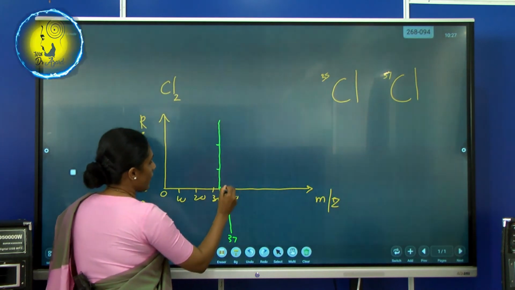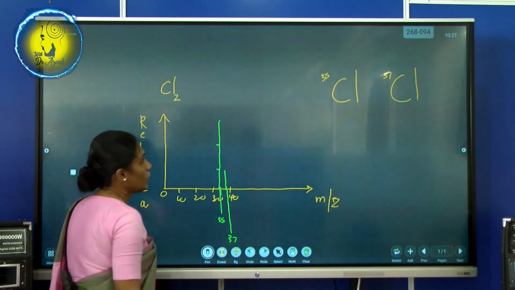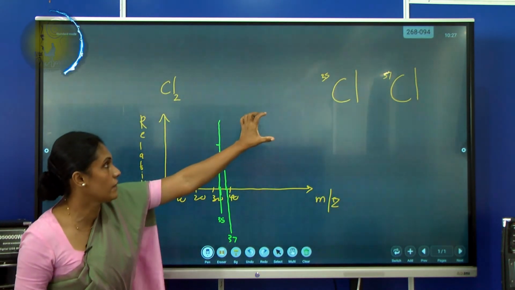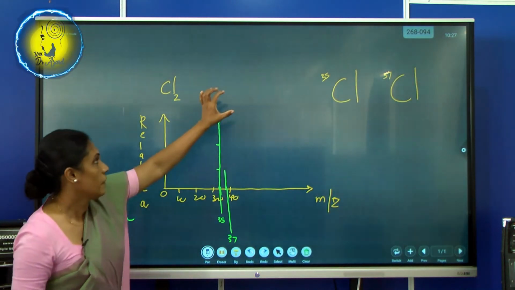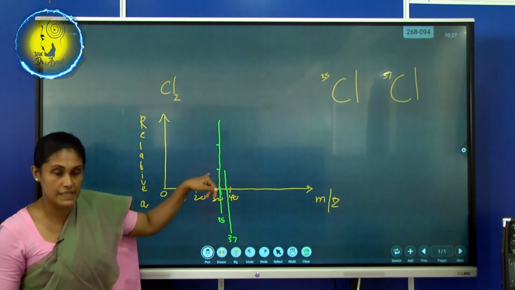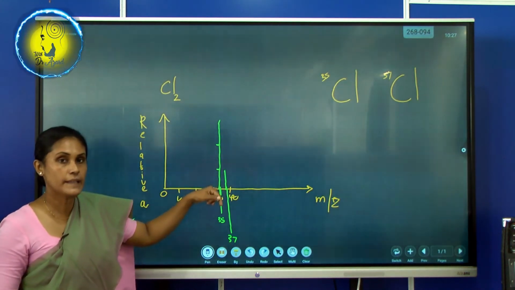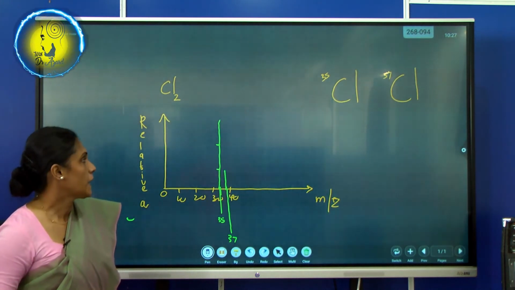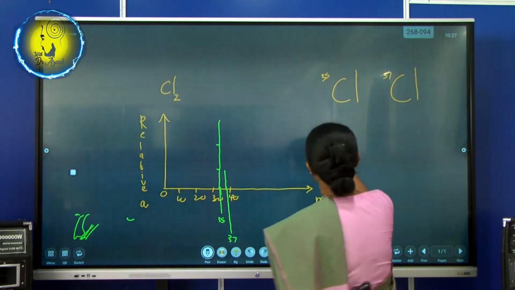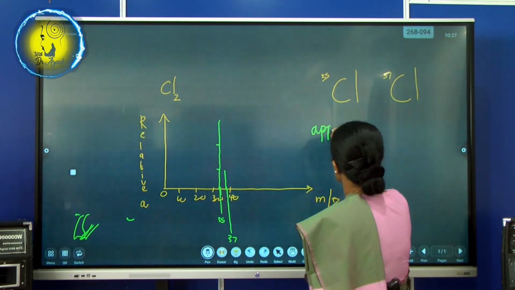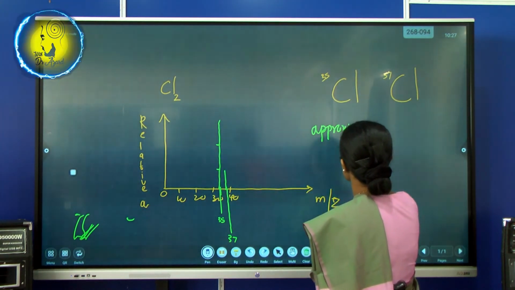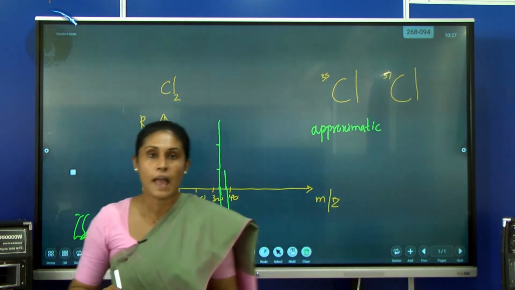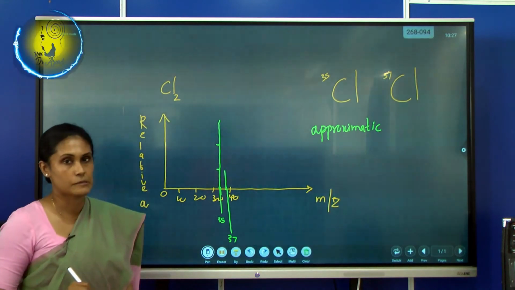So if we measure this, what will be the value of the chlorine 37 isotope? If chlorine 37 isotope is 1, 35 is thrice. Now here we can take the approximate relative atomic mass.